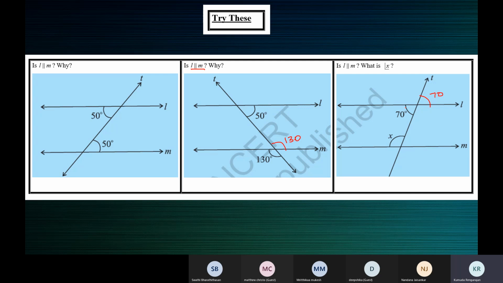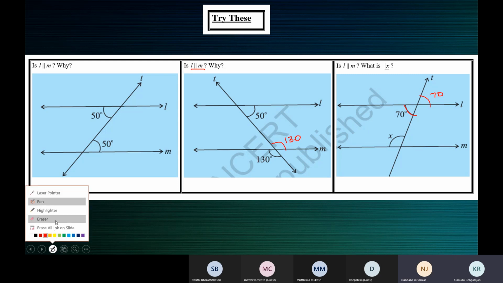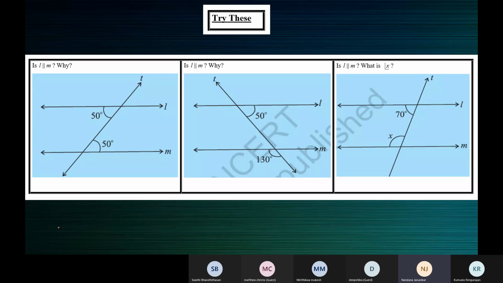See, now we might think, why not say they are co-interior angles? That's what they are, correct? But if you use the property that they are supplementary, they should be parallel, no? Ma'am, they are not supplementary, ma'am. No, that's what I'm saying, we can't say anything because there's only one angle given. Supposing only this angle in figure 1 was given, and they ask us to comment if L is parallel to M. To comment if the lines are parallel or not, we need two angles.